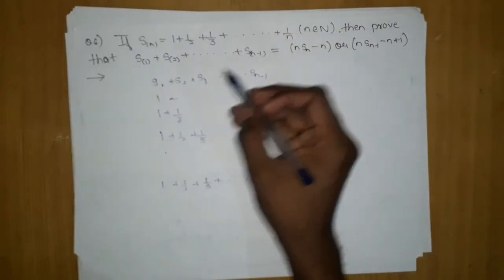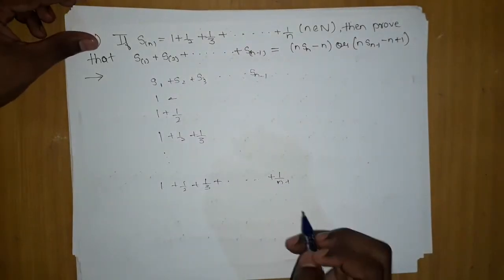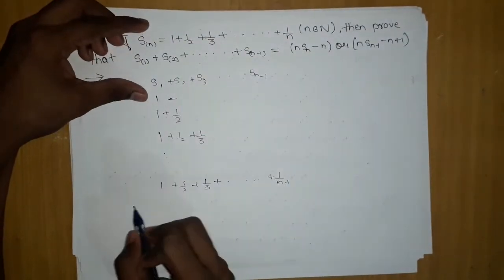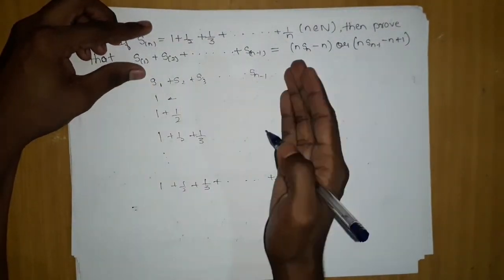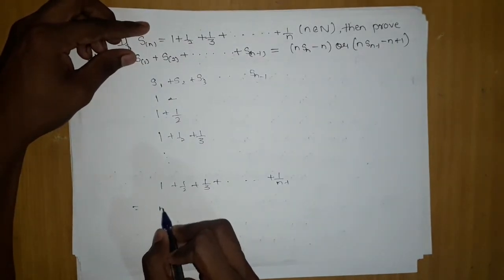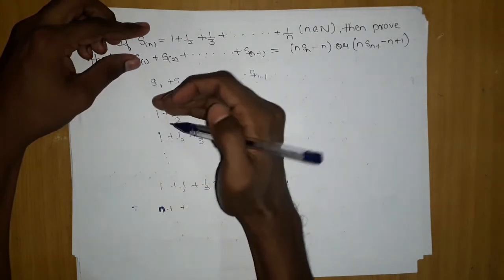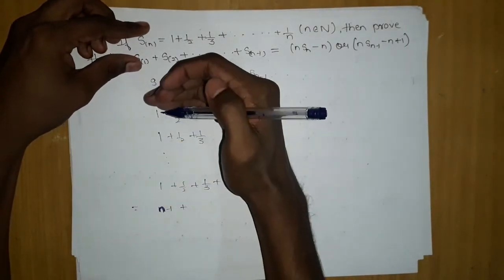Okay, we are taking this series, not this one. It will go on till Sn minus 1. So you got an idea. Now if I add them vertically, here we have Sn minus 1 terms, so these are also Sn minus 1. So this is nothing but n minus 1 terms, and this is starting from the second.